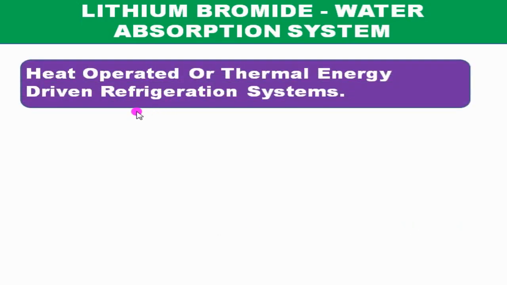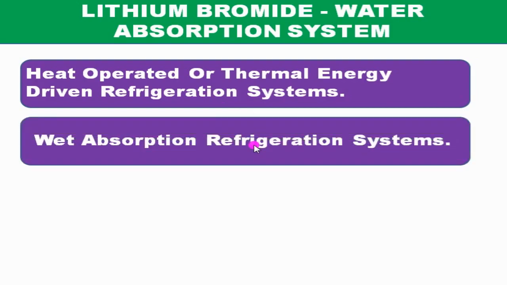Vapor absorption refrigeration systems belong to the class of vapor cycles similar to the vapor compression refrigeration systems. However, unlike vapor compression systems, the required input to the absorption system is in the form of heat. Hence, these systems are also called heat operated or thermal energy driven refrigeration systems. Since conventional absorption systems use liquids for absorption of refrigerant, these are also sometimes called wet absorption refrigeration systems.